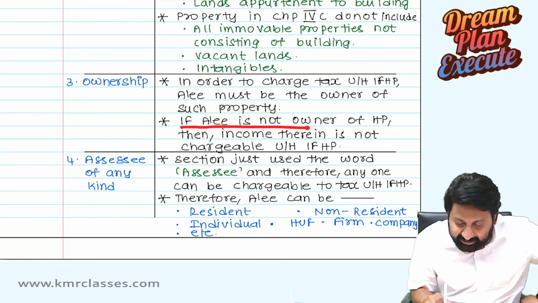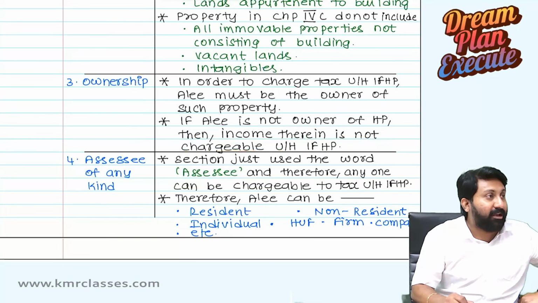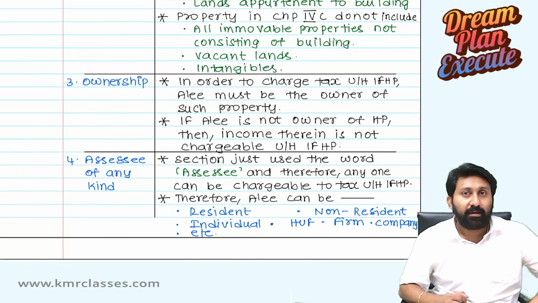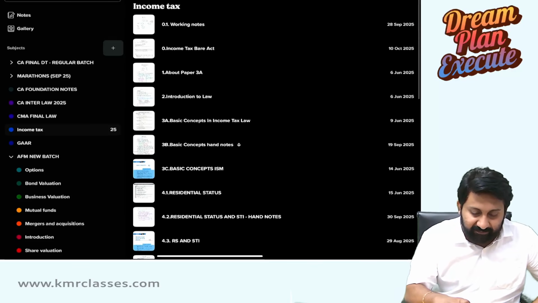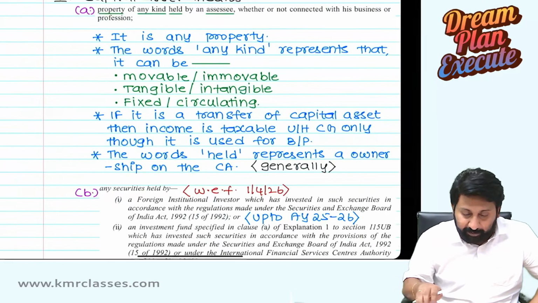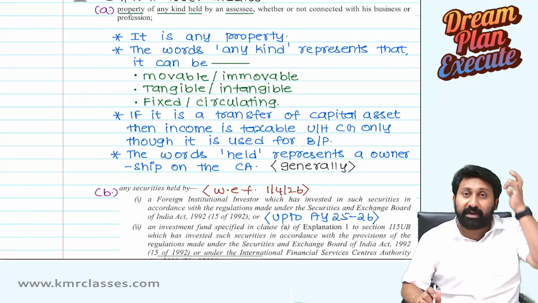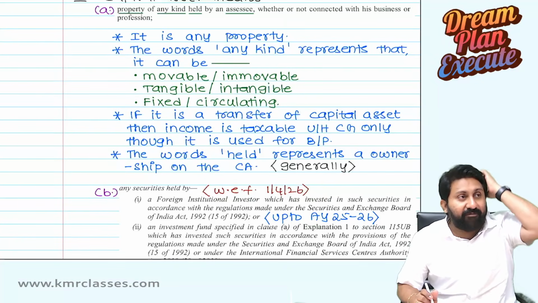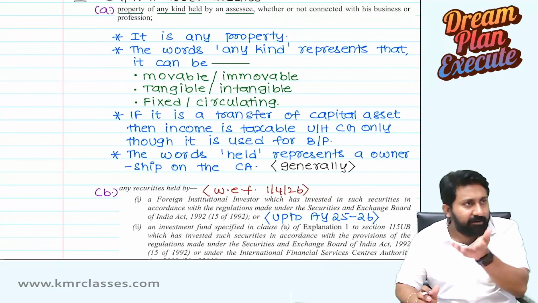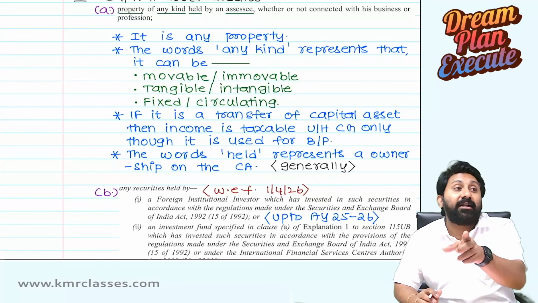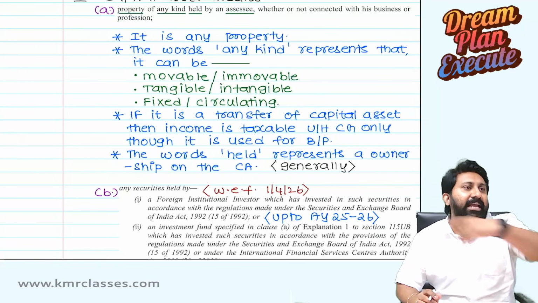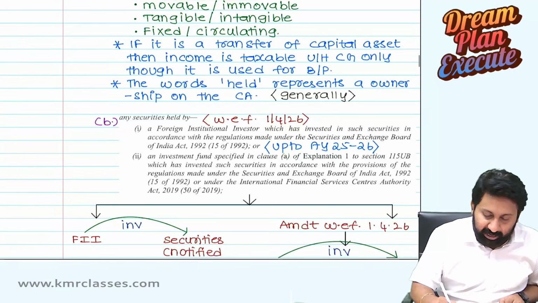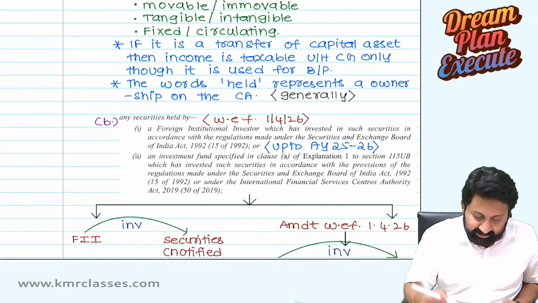That's why if assessee is not the owner of house property, then income is not chargeable under the head house property. Here ownership is the criteria. So Bare Act uses the word very clearly in section 22, the charging section of the house property chapter, owned by. Here, if really the lawmaker's intention is only ownership, he will use the word owned. He uses the word held. Why is it used as the word held? On that, lot of case laws are also there. We will discuss very clearly in detail. Okay, this is what we discuss here.